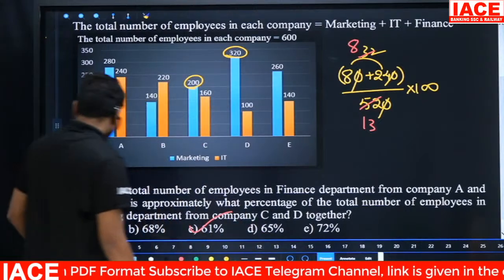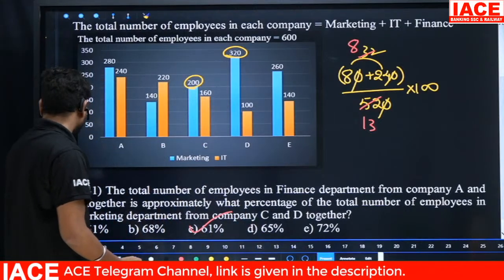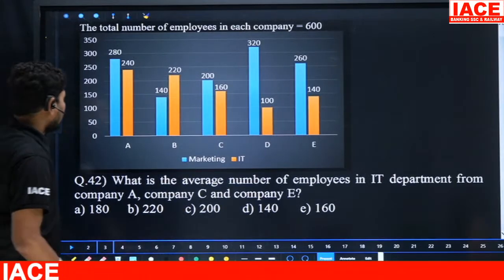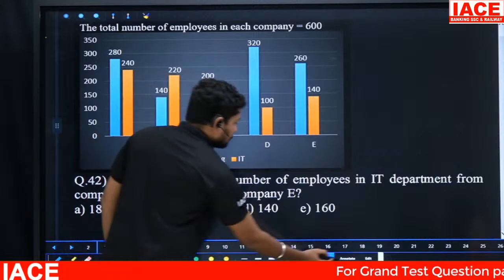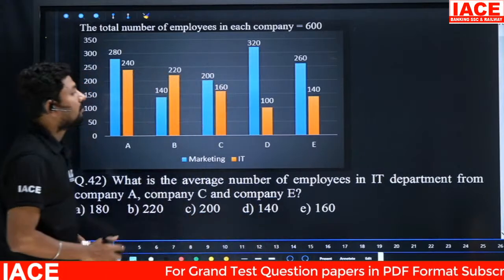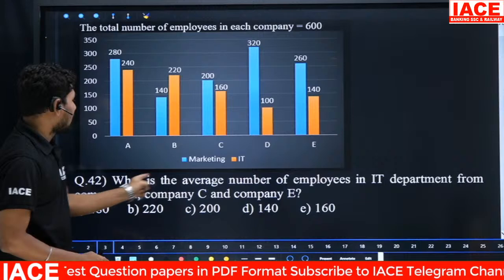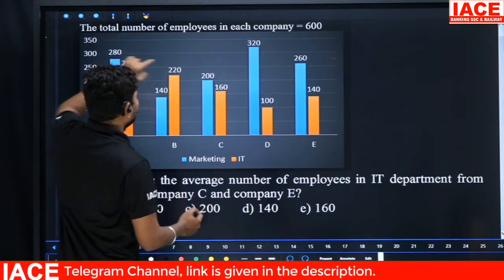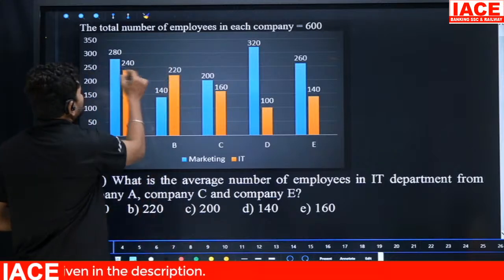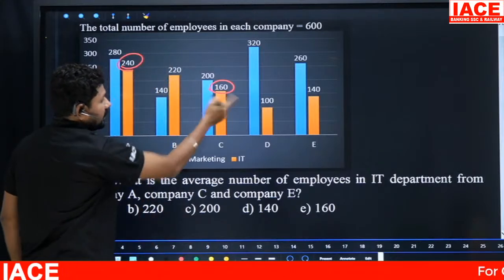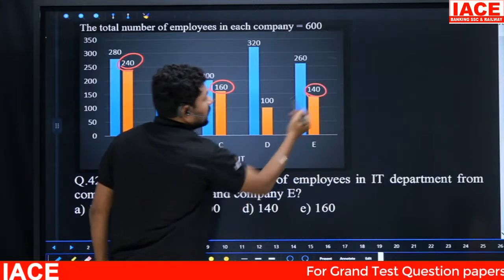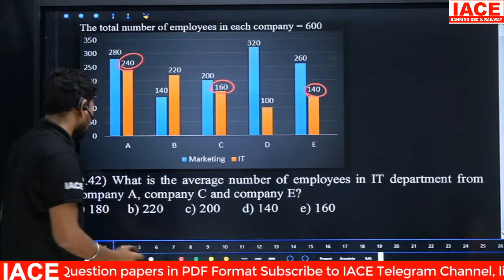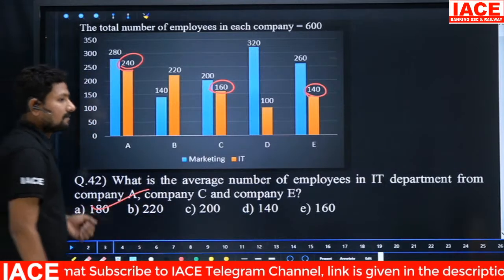Let's move to the next question for the same data, question 42. What is the average number of employees in the IT department from company A, C and E? A's IT value is 240 and C's value is 160. 240 plus 160 is 400. 400 plus 140 is 540. 540 by 3 is equal to 180. Then our answer is 180, option A.